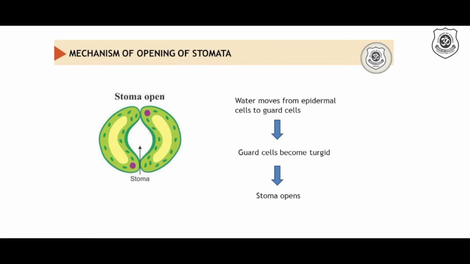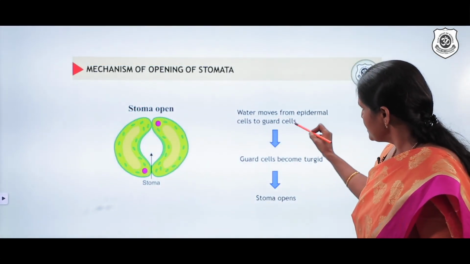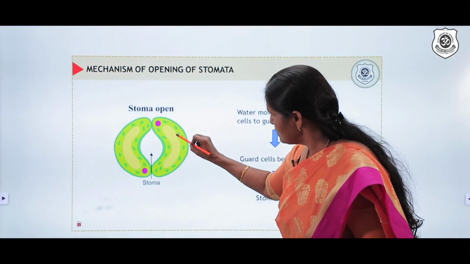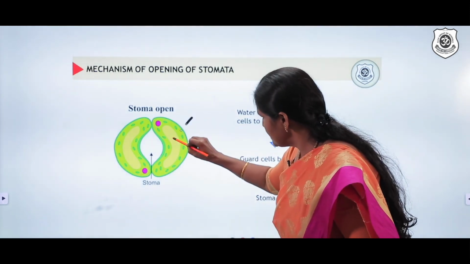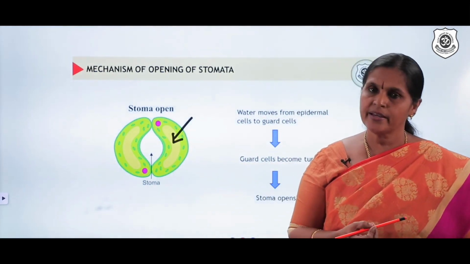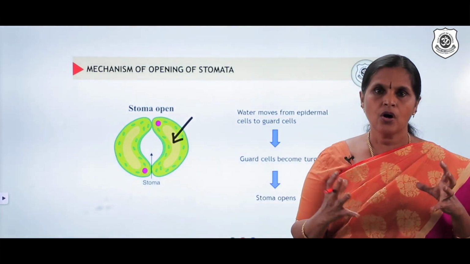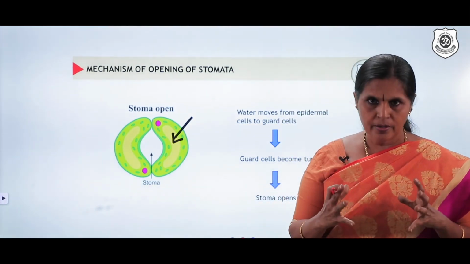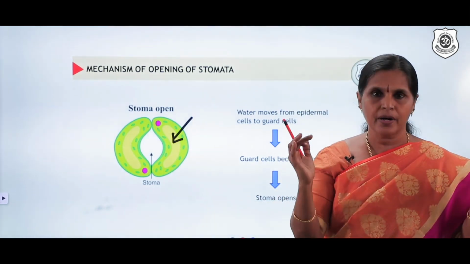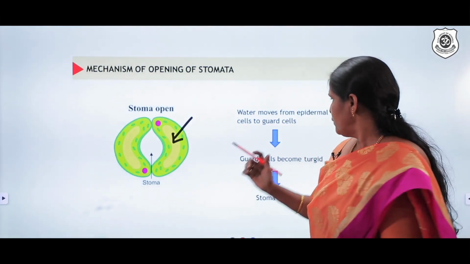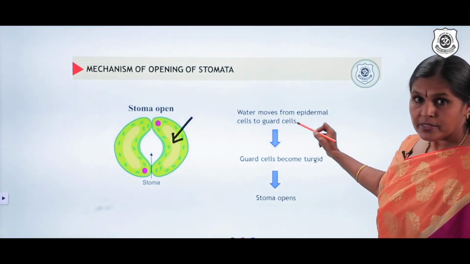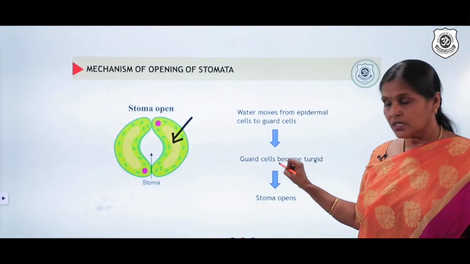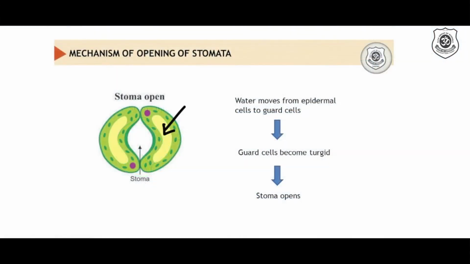Now let us have a look at the mechanism of opening of stomata. Water moves from epidermal cells to guard cells. From the epidermal cells, water moves into the guard cells. You know, when water enters inside a cell, the cell becomes turgid or swollen. So the guard cells become turgid. When it becomes turgid or swollen, automatically the inner walls are pulled apart, which means the stoma is open. So let us have a look. Water moves from epidermal cells to guard cells. Guard cells become turgid and the stoma opens. I hope you understood the mechanism of opening and closure of stomata.